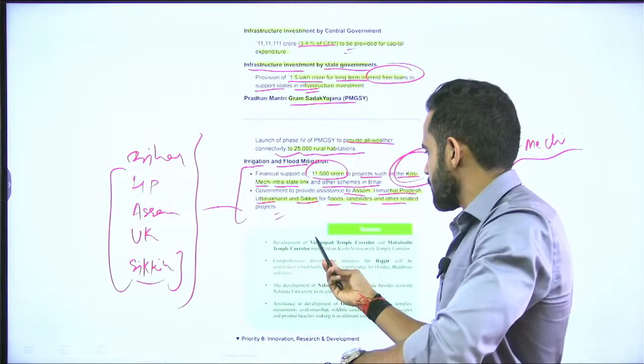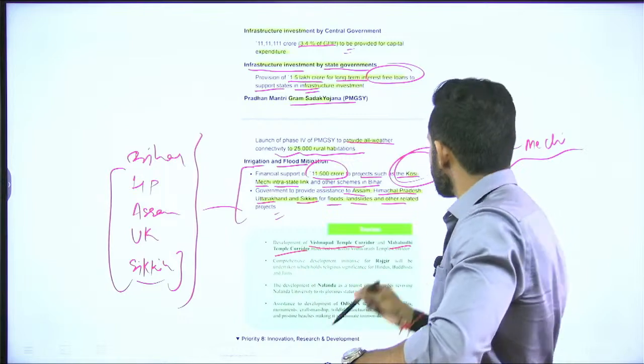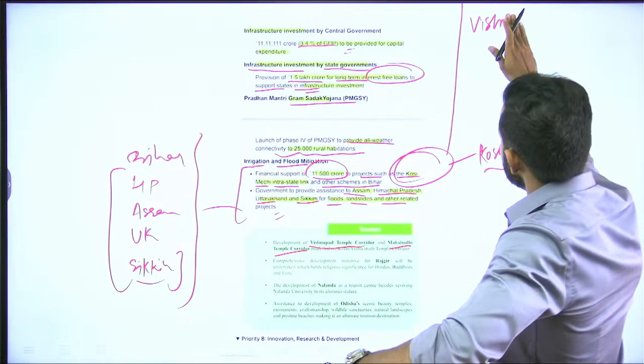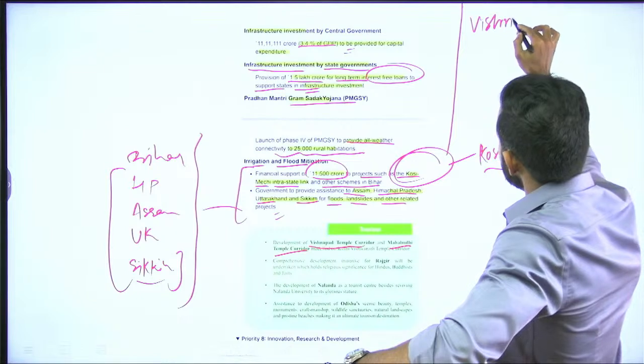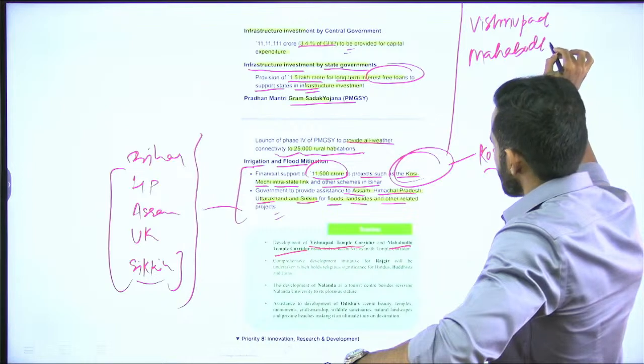For example, the development of Vishnupad temple corridor and Mahabodhi temple corridor.